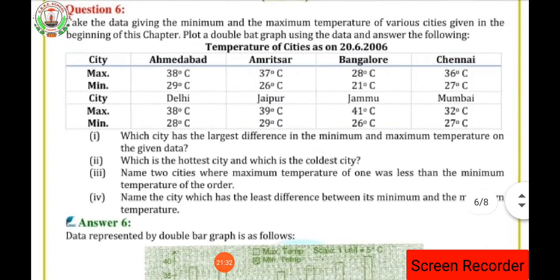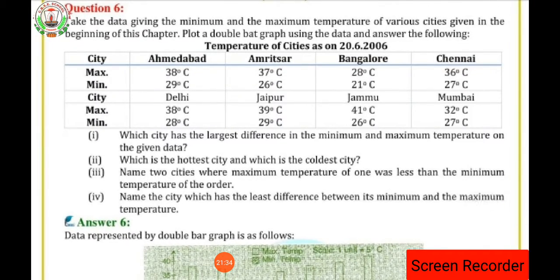What is given in question number 6? The last part of this question. Take the data given on the minimum and maximum temperature of various cities given at the beginning of this chapter. Plot a double bar graph using the data and answer the following. That means the data is already given in table 3.1 at the start of the chapter.